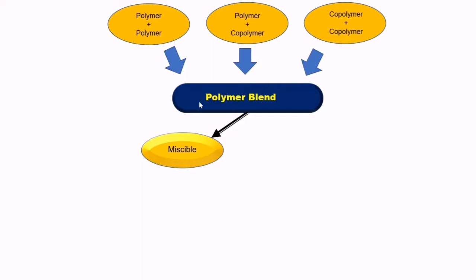Now here is one difficulty, because mixing of two polymers, or polymer to copolymer, or copolymer to copolymer is not so easy.